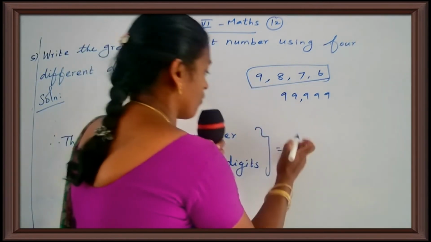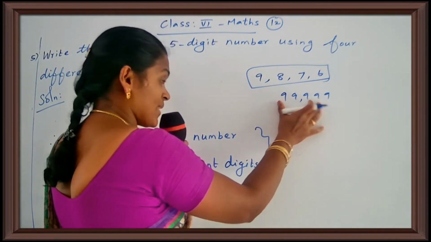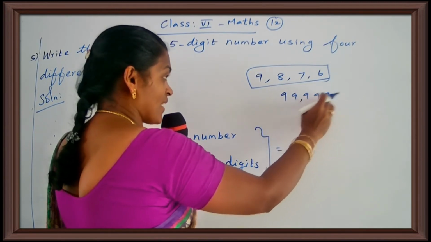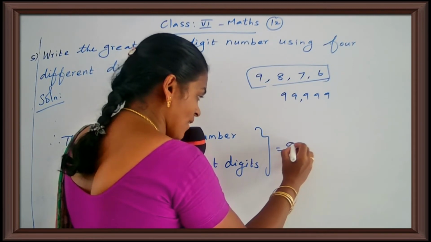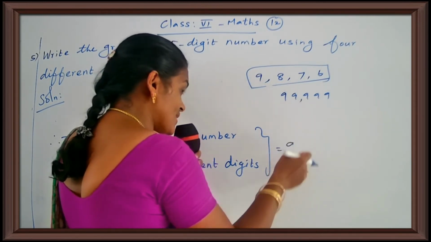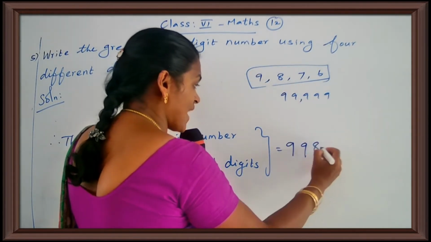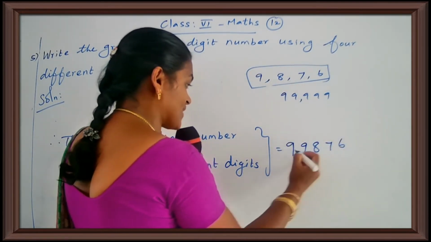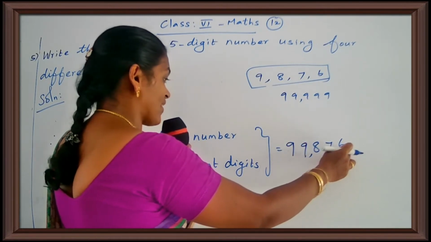So, your greatest 5-digit number, this is 99,989. But here is using 4 different digits. Okay. So, that's why you write in descending order. Okay, children. So, 9, again 9. Next number is 8, 7, 6. So, your answer is 99,876.